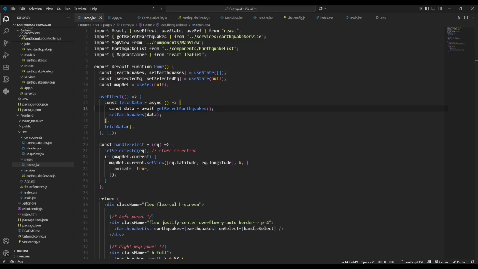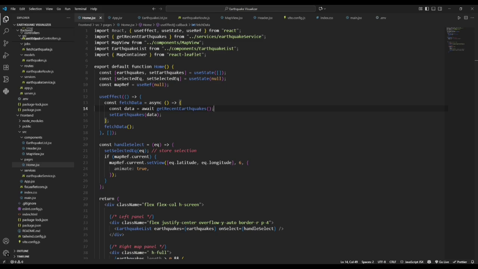In the front end part, I have used Leaflet.js, React.js, and Tailwind CSS. And in the backend part, I have used Node.js and Express.js, which is the framework on top of Node.js. And for the database, I have used MongoDB.